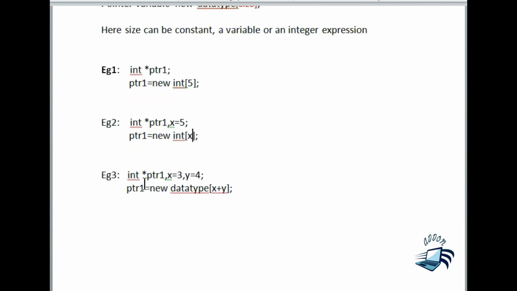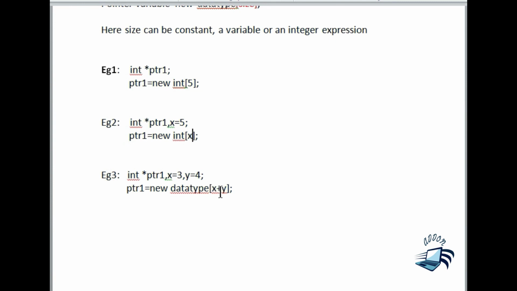And in the third example I have declared a pointer variable ptr1. I have initialized two variables x and y, giving x the value 3 and y the value 4. In the second statement I have given ptr1 = new int[x + y]. What will be the value of x + y? Here, 7.